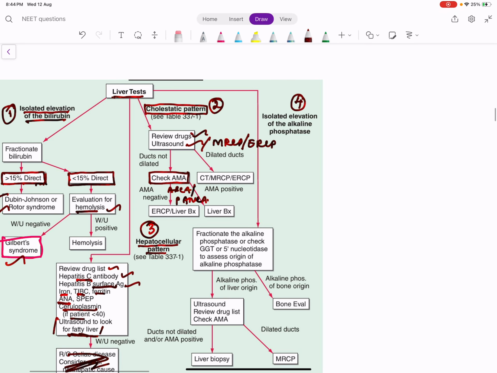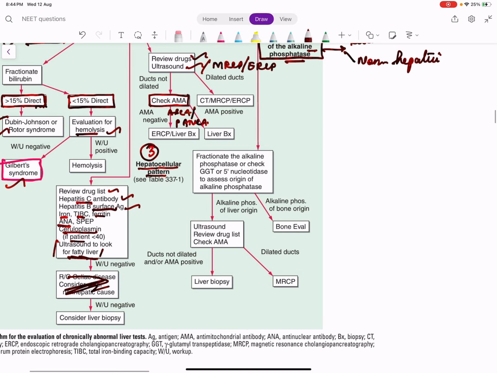Suppose it is only an isolated elevation of ALP. If it is only an elevation of ALP, always doubt whether the elevation of ALP is due to a liver disease or a non-hepatic cause, because placental alkaline phosphatase can be there, bone alkaline phosphatase can be there. Even growing children can have elevated ALP because of bone growth. So in that case, you send GGTP together.